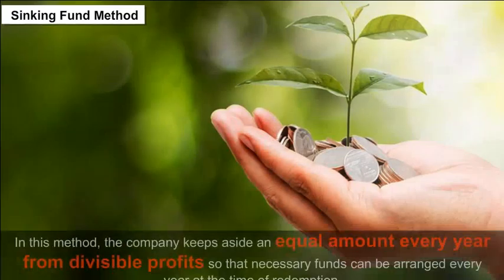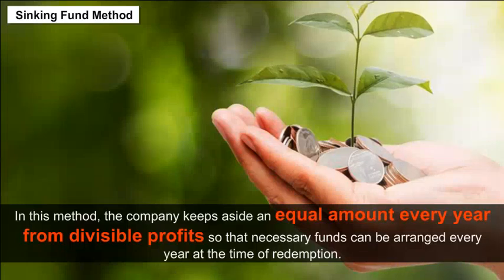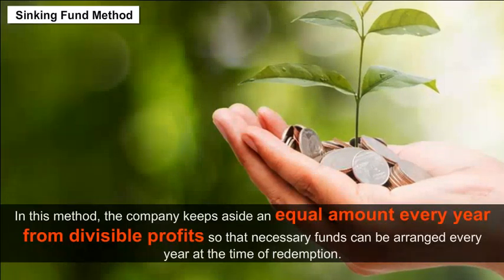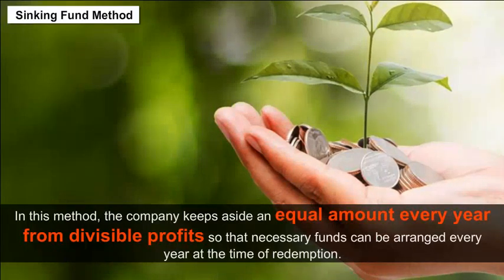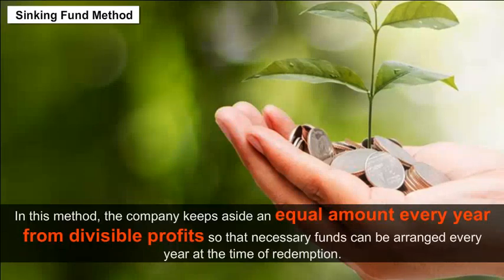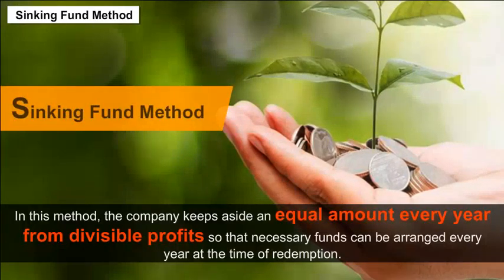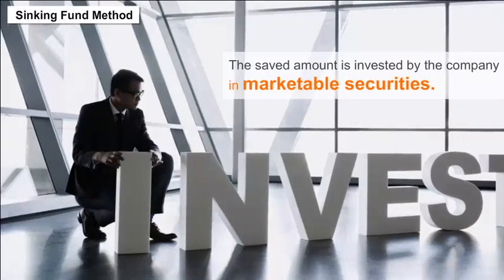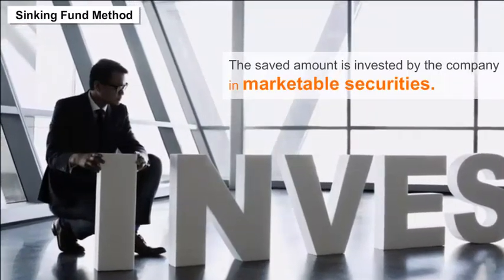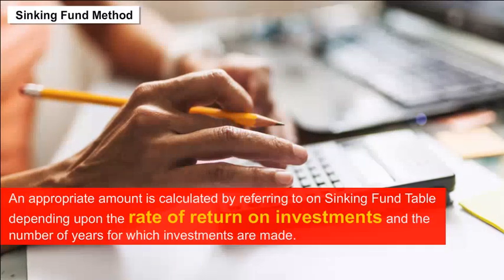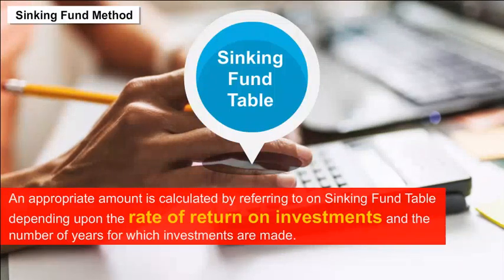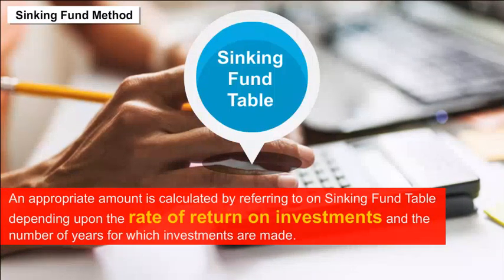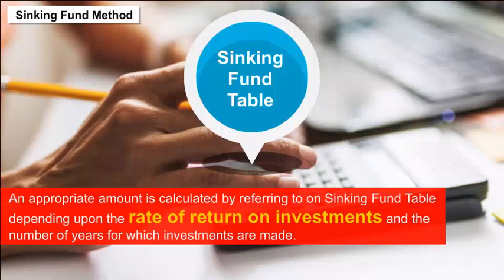Sinking fund method. In this method, the company keeps aside an equal amount every year from divisible profits so that necessary funds can be arranged every year at the time of redemption. This is called sinking fund method. The saved amount is invested by the company in marketable securities. An appropriate amount is calculated by referring to a sinking fund table depending upon the rate of return on investments and the number of years for which investments are made.